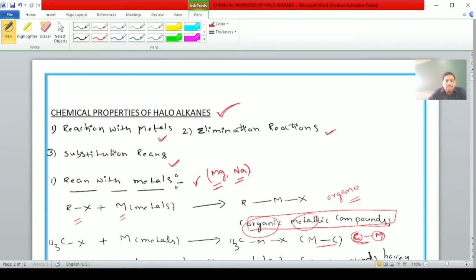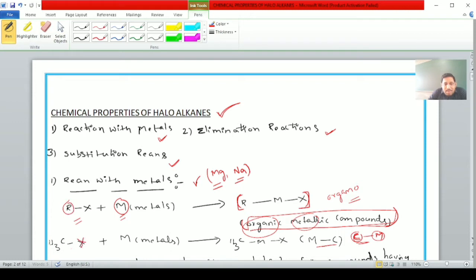When alkyl halide RX reacts with the metal M, it can form the compound RMX, which is known as organometallic compound. For example, in the place of alkyl, you take methyl.